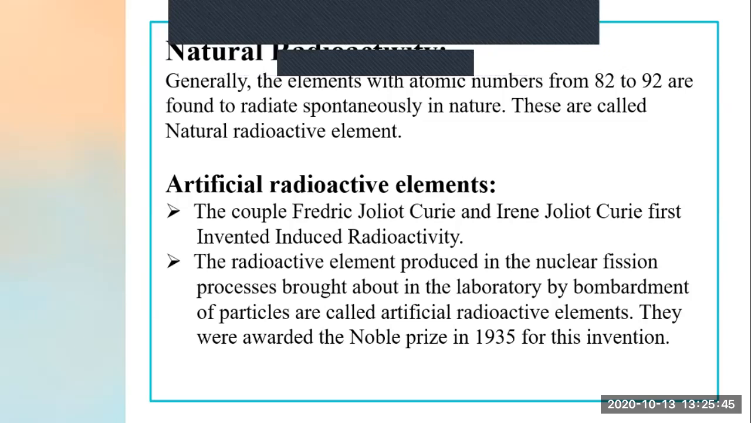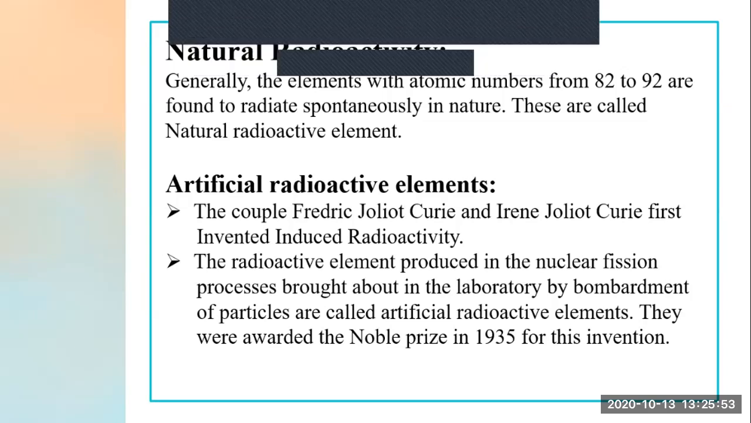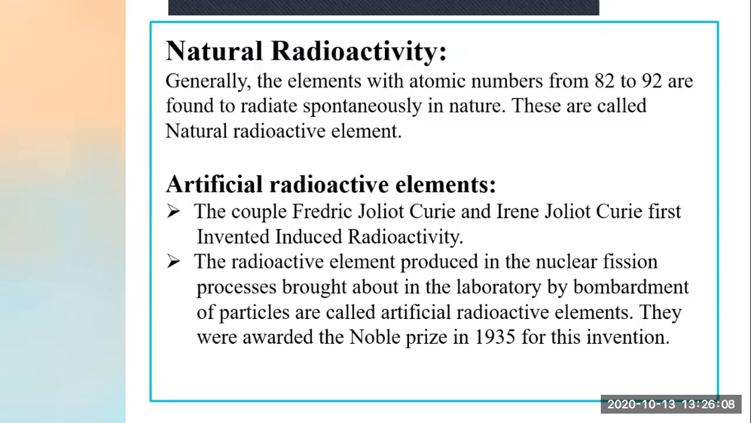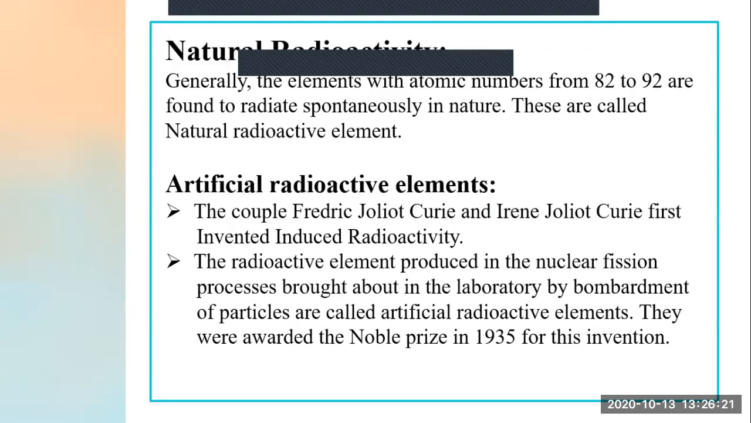And what are the atomic numbers of those elements? They are 82 to 92. Hence, these are called natural radioactive elements. Why? Because there is no external process going on. This is the element's own property, that it is spontaneously radiating the radiations. And this property is seen in elements having atomic numbers from 82 to 92.